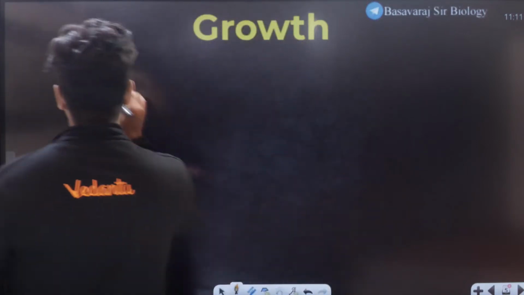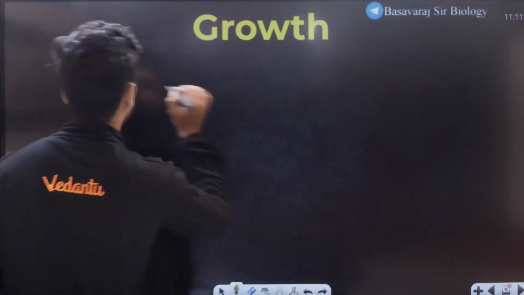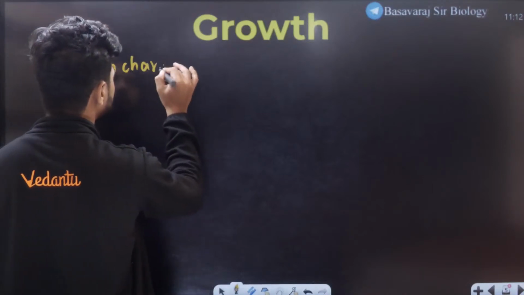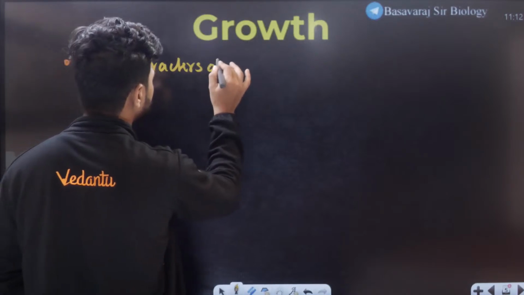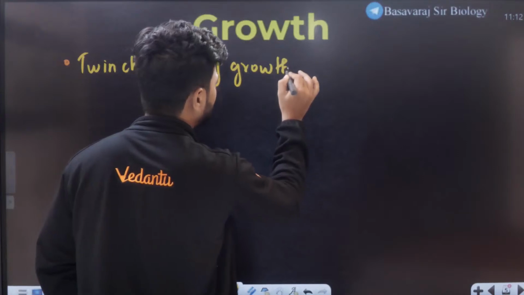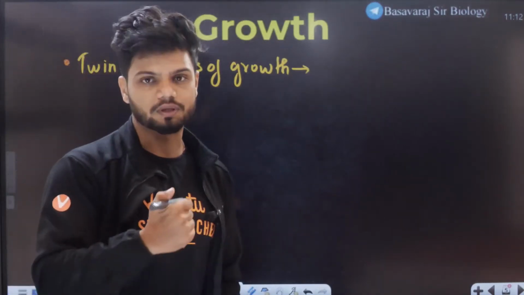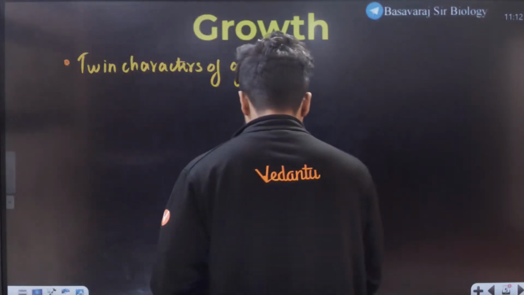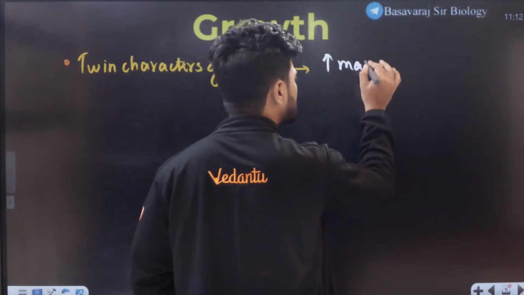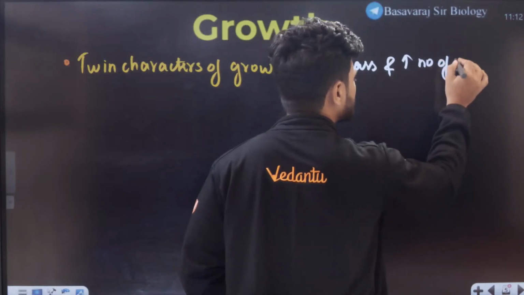Something called the twin characters of growth. That I want to know from all of you. What are the twin characters of growth? Anyone, students? Every single growth will include these 2 things. Biological growth will include these 2 things. The first one is increase in mass and increase in number of cells.